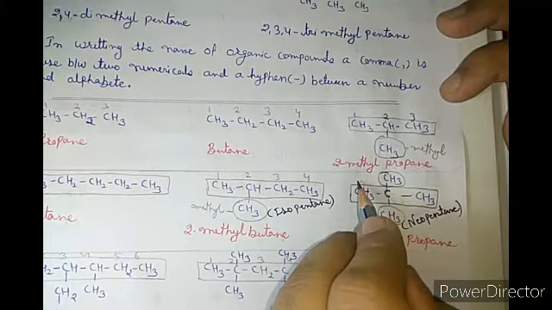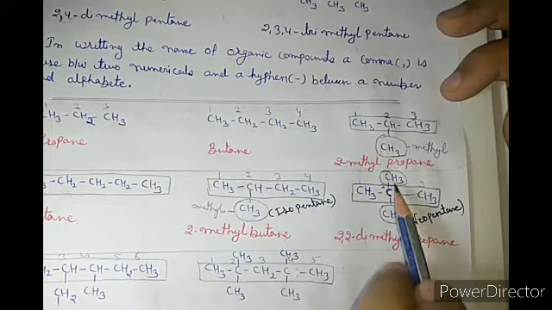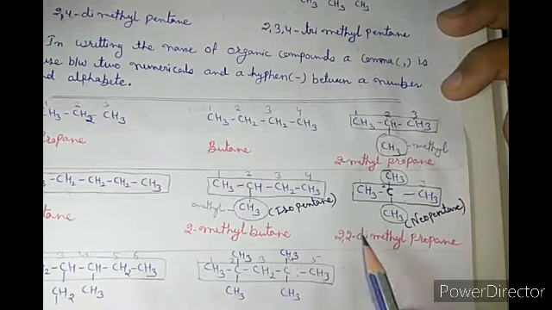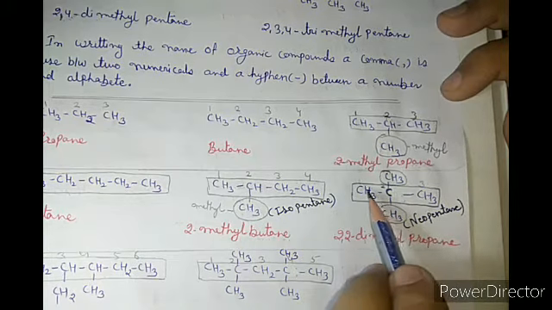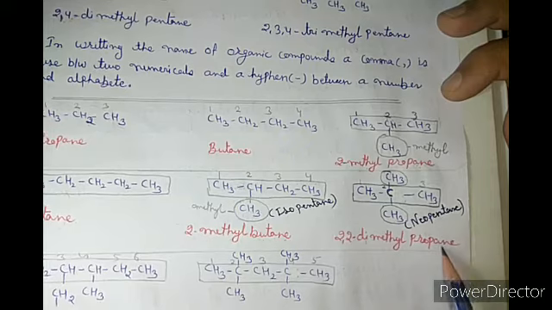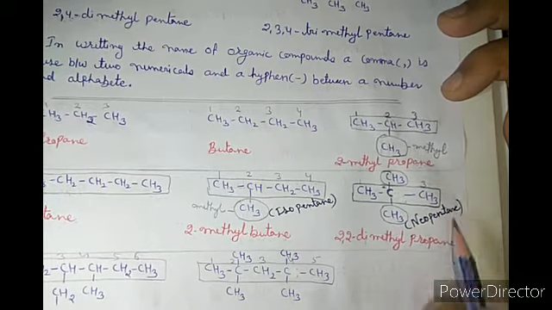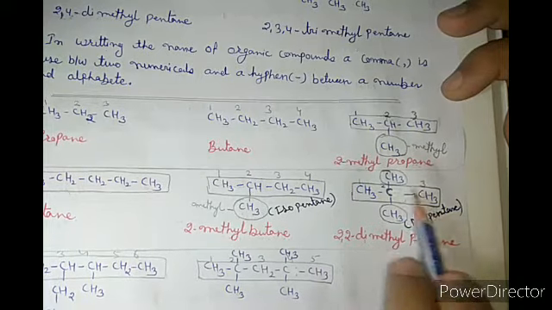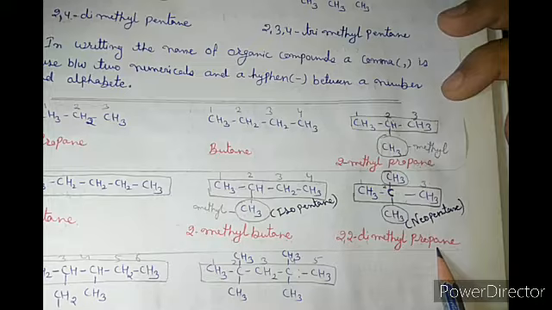Now write their position. For that we do the numbering 1, 2 and 3. Since both of these are present on the second carbon, the name becomes 2,2-dimethyl. Now the main chain, prop, 3 carbon, prop, single bond ane, so the name becomes propane. Now the complete name of that molecule is 2,2-dimethyl propane. Got it?